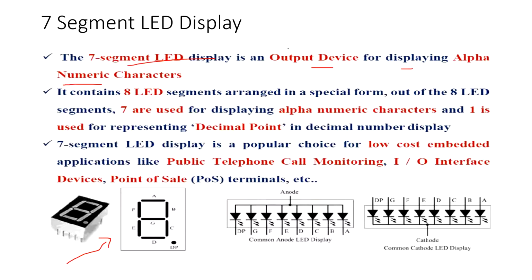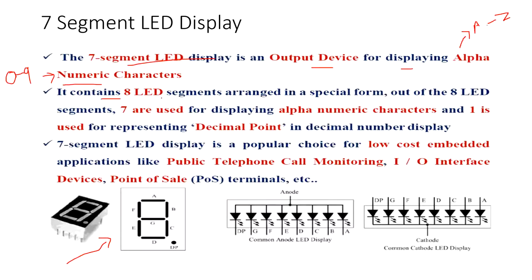That means I can display alphabets from A to Z, and then numeric: I can write the numbers from 0 to 9. So 7-segment display units are used for alphanumeric characters. That means they are used for displaying alphanumeric characters.